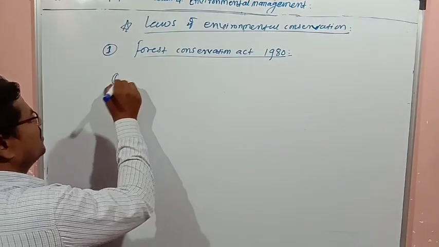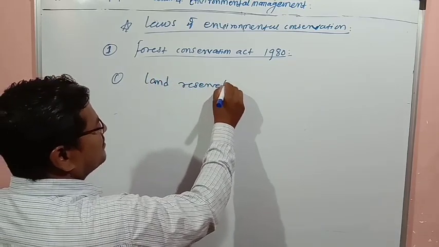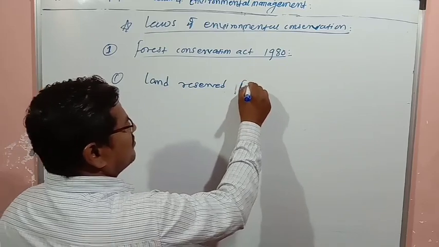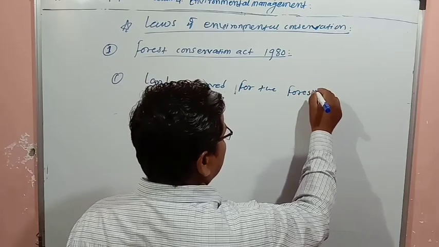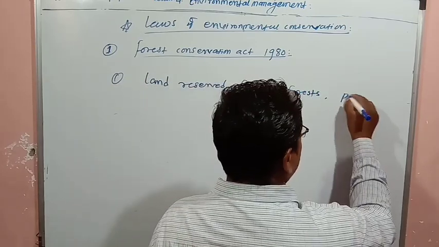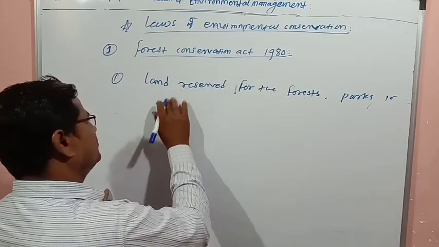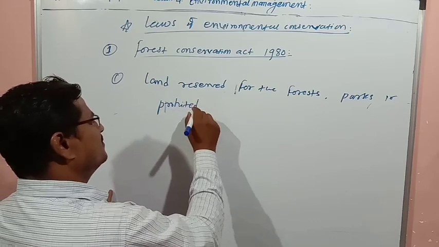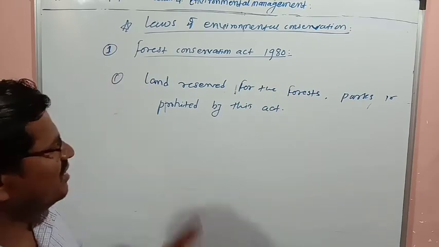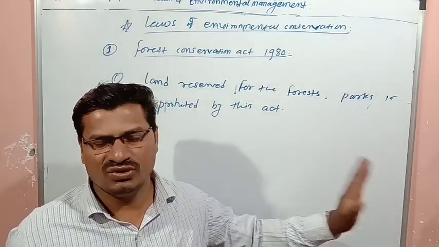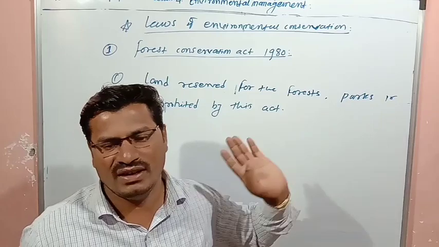So what you can say, land reserved for the forests or parks is prohibited by this act. That means in that land no one is allowed to use that particular land, no one is allowed to cut the forest, no one is allowed to interfere on that land.